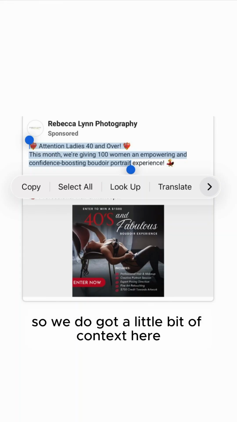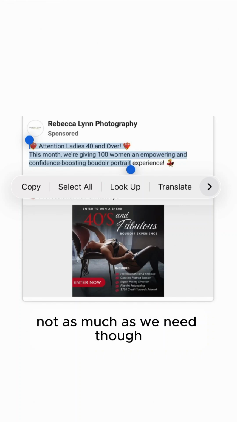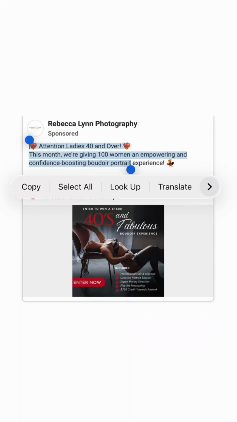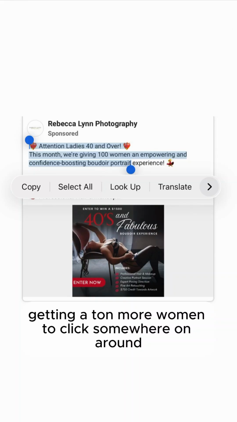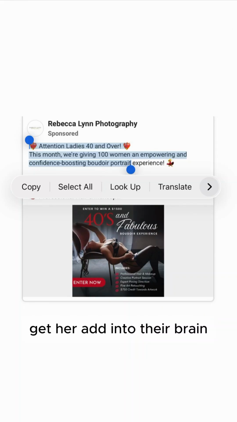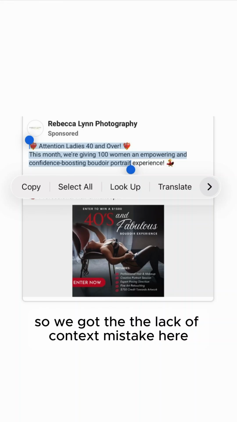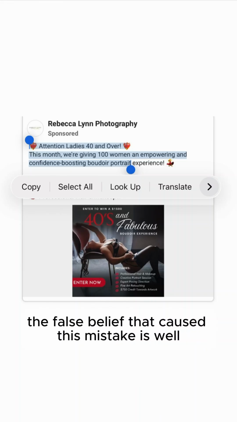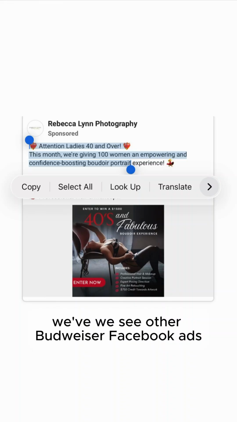we do got a little bit of context here. Not as much as we need, though, to give ourselves the best shot of getting a ton more women to click somewhere on our ad and get our ad into their brain. So we got the lack of context mistake here. The false belief that caused this mistake is, well, we see other boudoir Facebook ads.